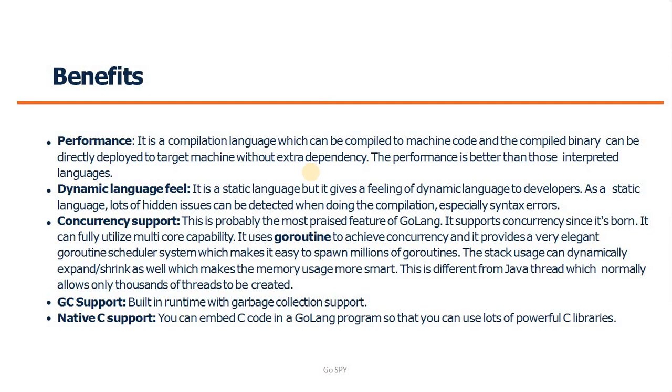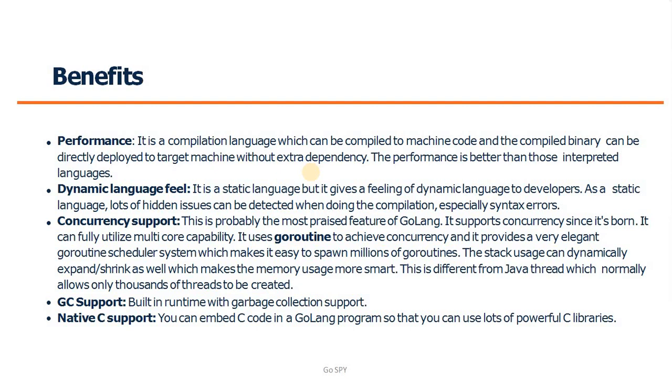It is a compiled language, as we know. It is a compiled language in which code is compiled into machine code, and then the binary can be directly deployed on your machine without any external dependency. As we discussed in the earlier slide as well, there is no need to install extra software in your system to execute the Go application. It makes performance quite better as compared to interpreted languages.